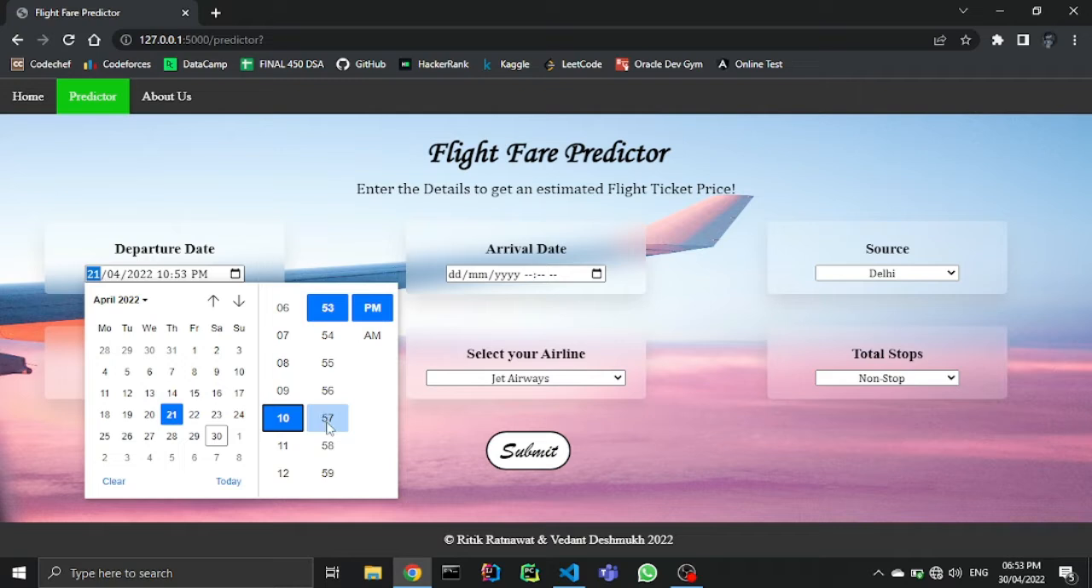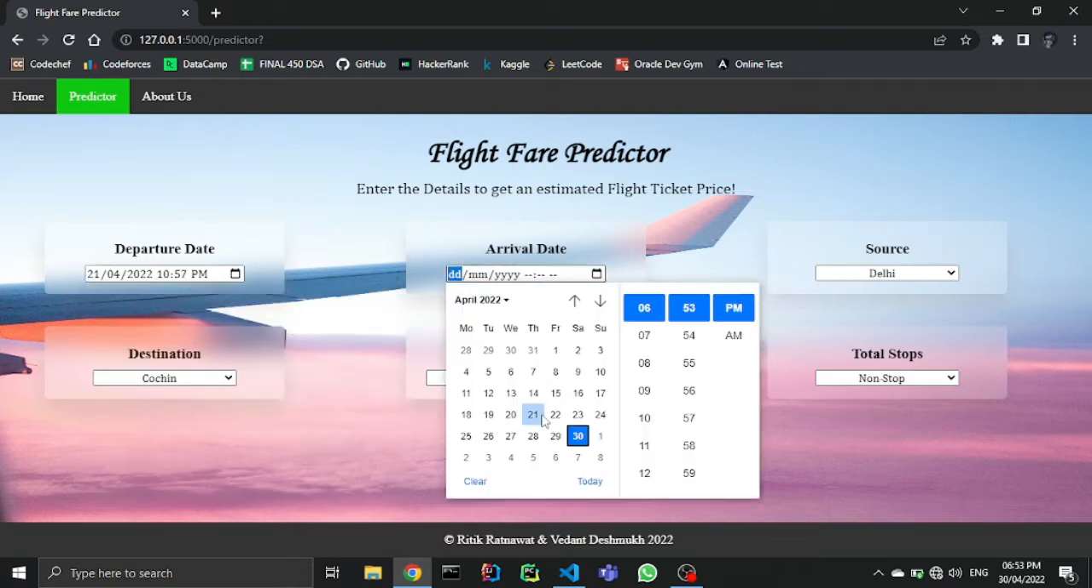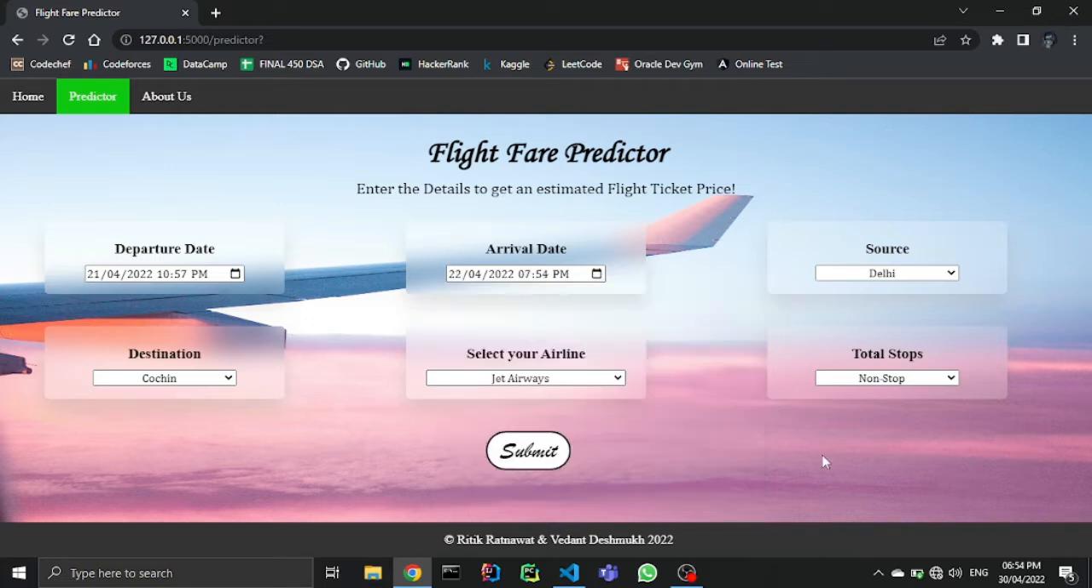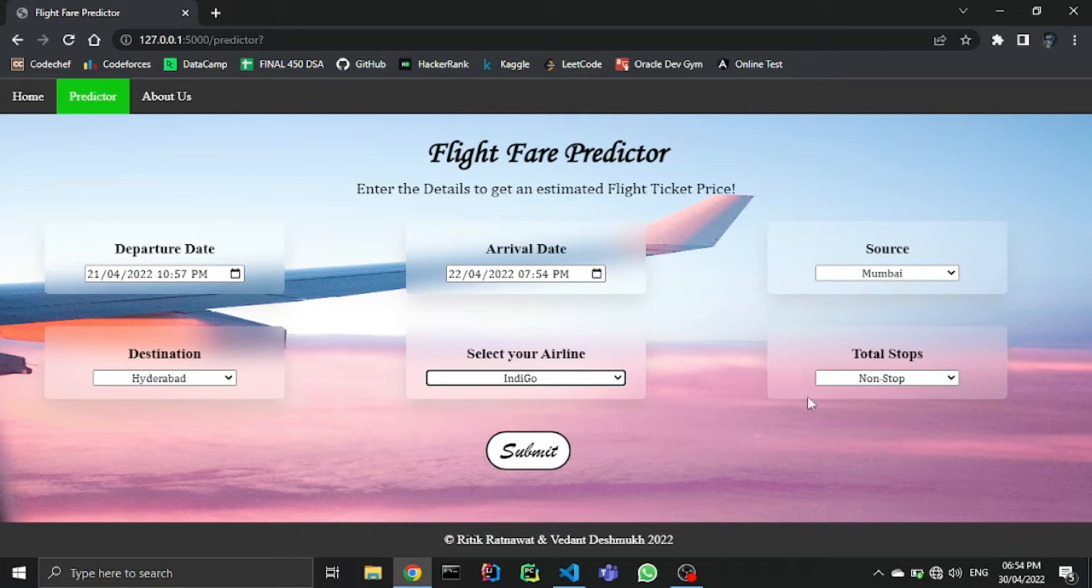10:45, let's say. Okay, 10:57 is what we selected, and the arrival, when we have to reach, is 2022 and the time is 7:54 p.m. The source we have selected is Mumbai and the destination is Hyderabad. The airline we have selected is Indigo, and the total stops is one stop. So here we have filled in the details.